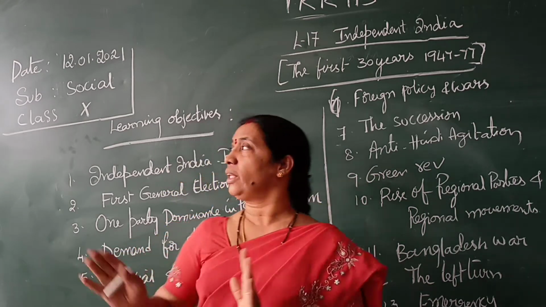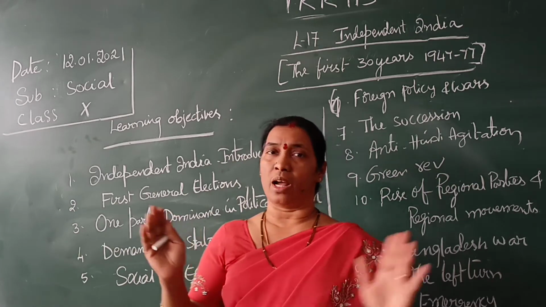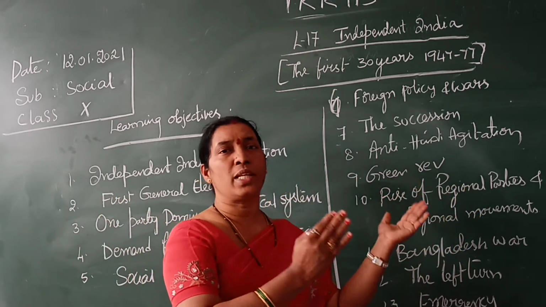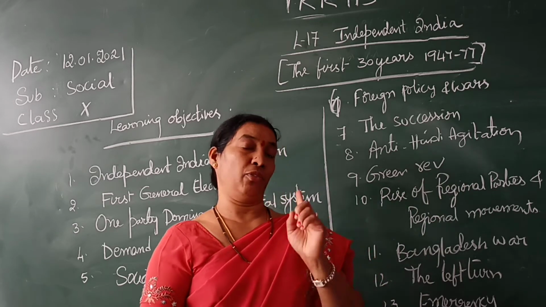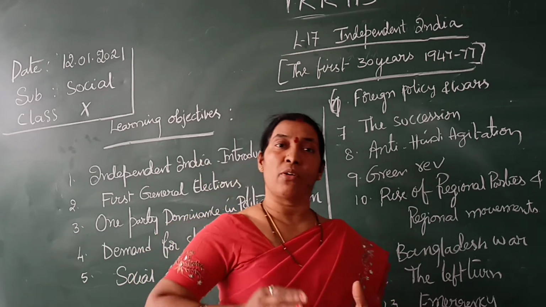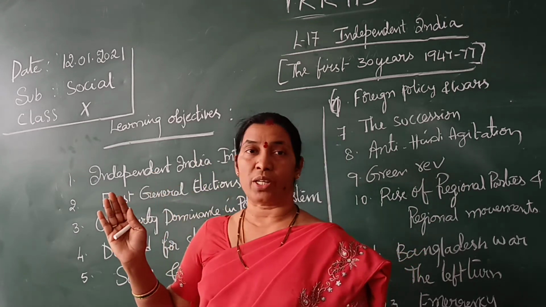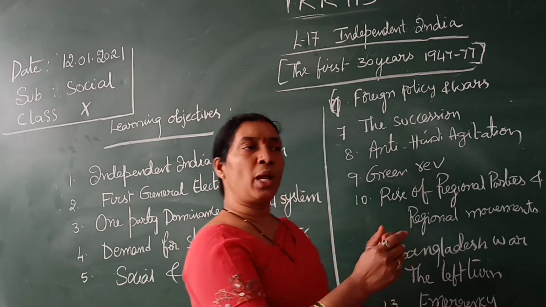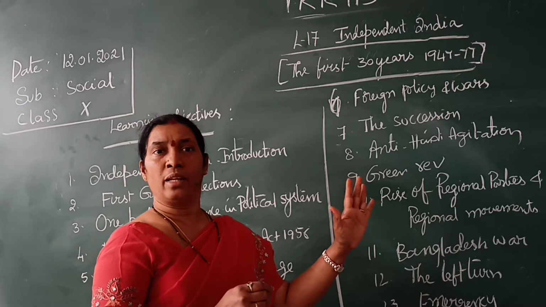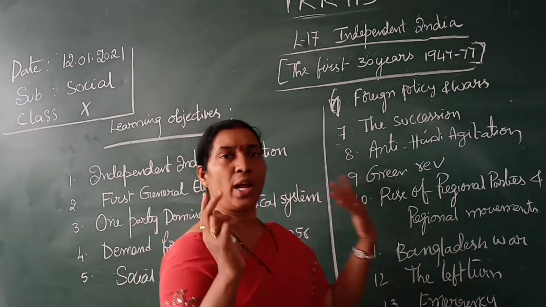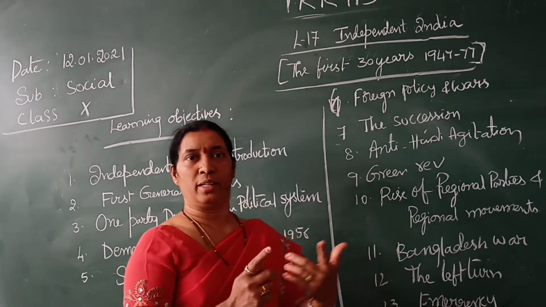So first thing in the introduction period of Independent India, they merged the princely states into the government of India. Why did they do that first? Because if we leave these 500 princely states, then what happens? They will rule their places as kings again, so India will not be united, isn't it?